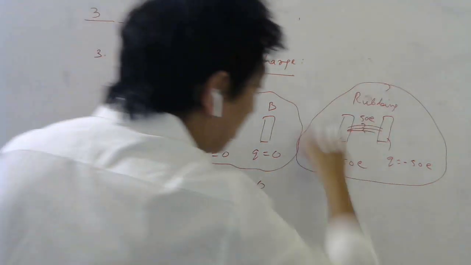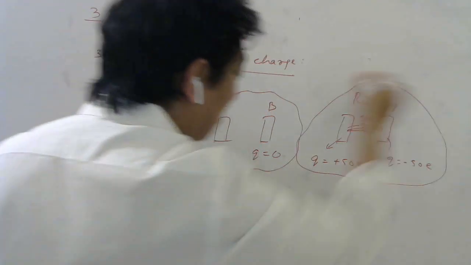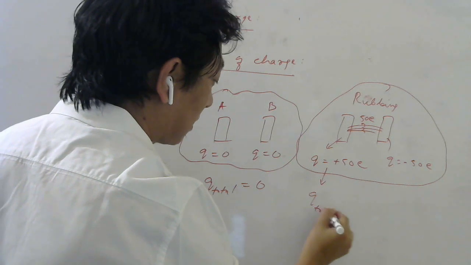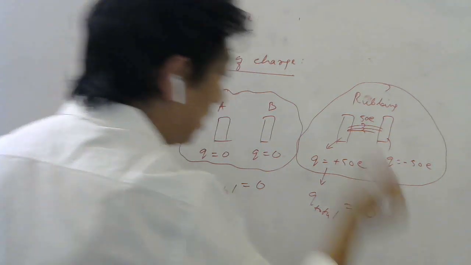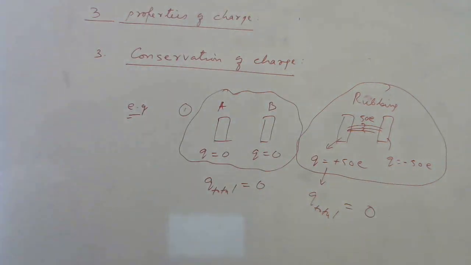So now for the total charge of this isolated system, what's the total charge? Total charge is still 0. So this is a nice example to show conservation of charge.